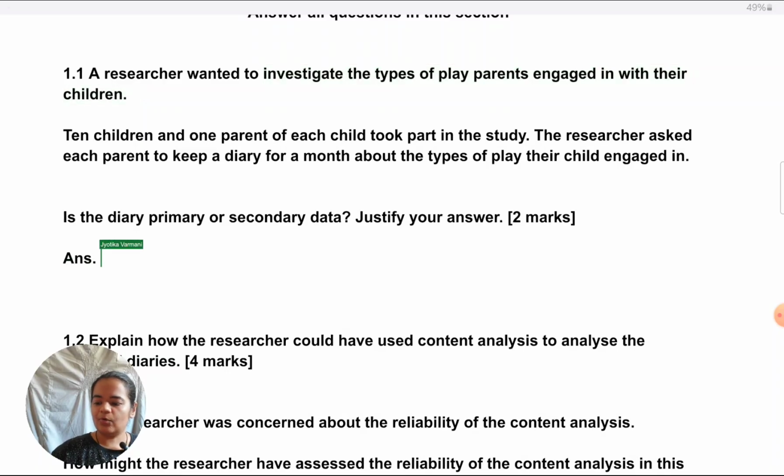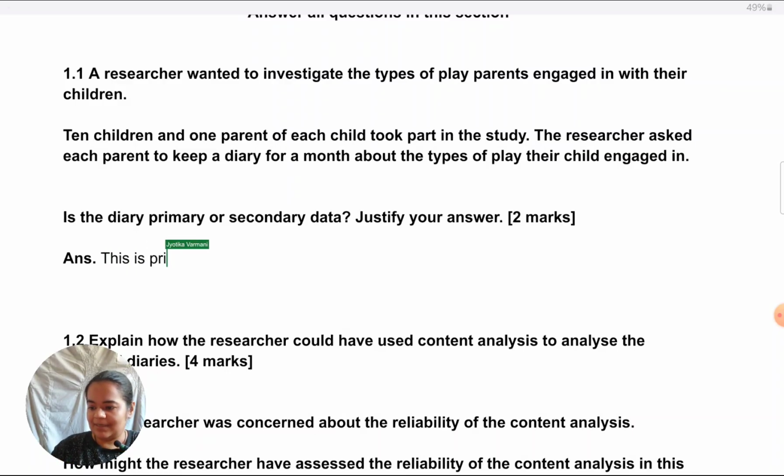So, now I'll show you a model answer. Your answer need not match mine exactly, but you can use it as a reference to check whether you are writing along the correct lines or not. I would strongly recommend you pause the video at this point, write your answer, and then check with mine. Active learning is always better than just passively listening to what I'm saying. Okay, so be engaged in the lesson.